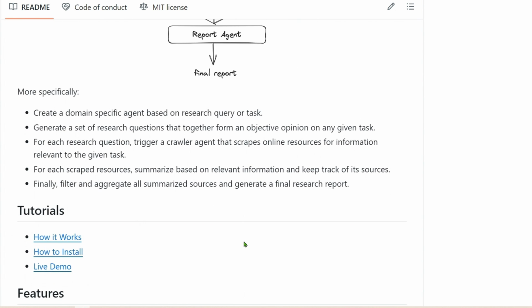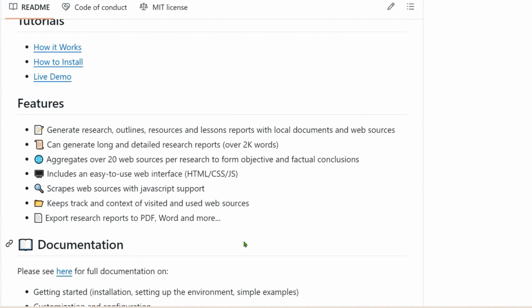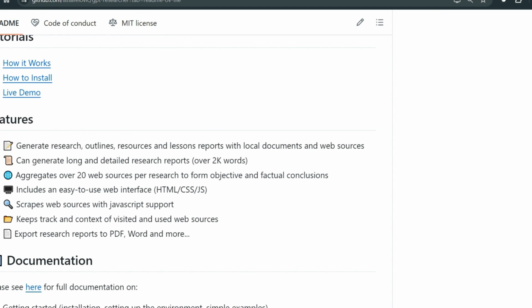In addition to that, we are using the Tavily API to crawl the web, and that is another advantage that we have with the Tavily API because it is a search engine which is optimized for the LLMs and RAGs. So it's not like just a Google search, it's not like just a Google API or Bing API. It is fine-tuned for the purpose of LLM and the RAG applications. So we'll see how to get started with that.